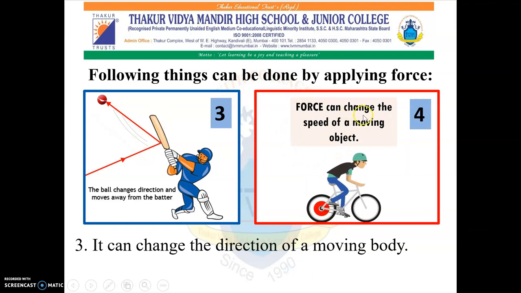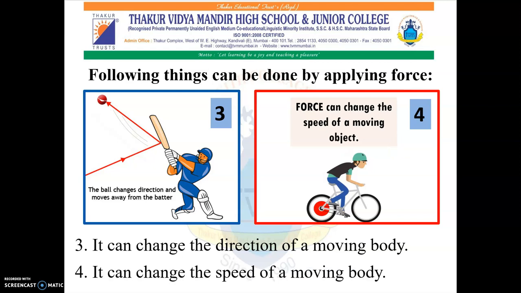Next, force can change the speed of a moving object. Here, the person who is riding the bicycle can change the speed of the bicycle depending upon the force applied on the pedal. If more force is applied on the pedal, then the bicycle will move at a higher speed. And if the force is reduced, then gradually the speed of the bicycle will also reduce. So force can change the speed of a moving body.